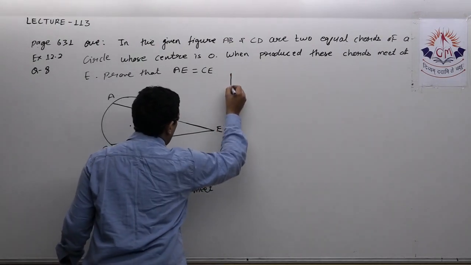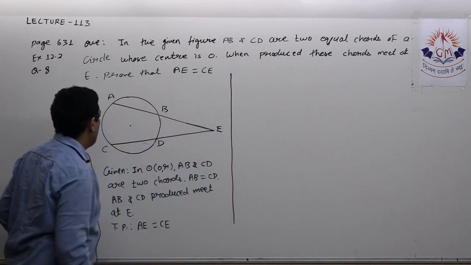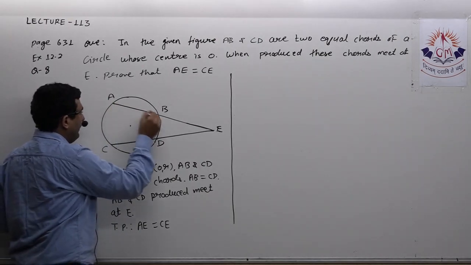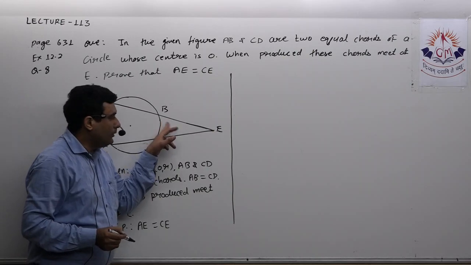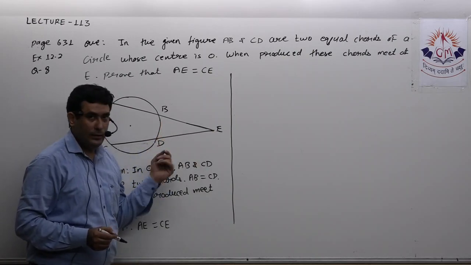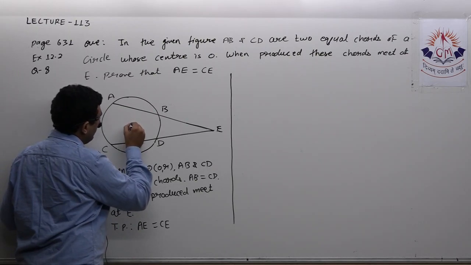So let us see how to prove this. Might be some construction is required. It is already given that AB and CD are equal. So in other words, if I am able to prove BE equal to DE, I will get my answer. So definitely construction is required.